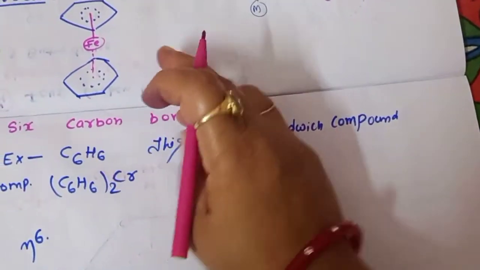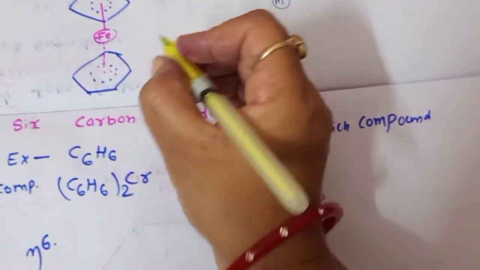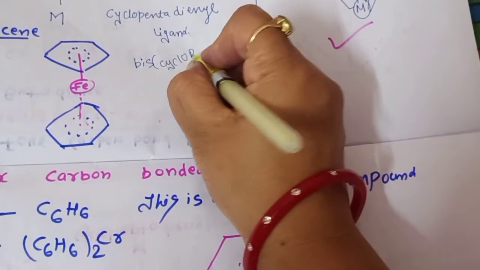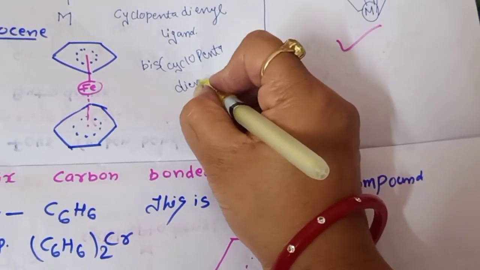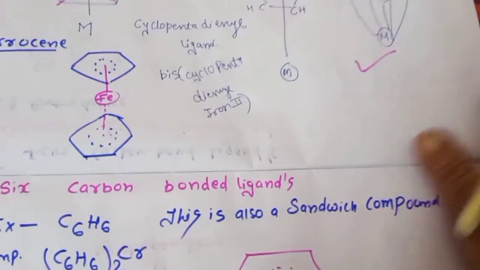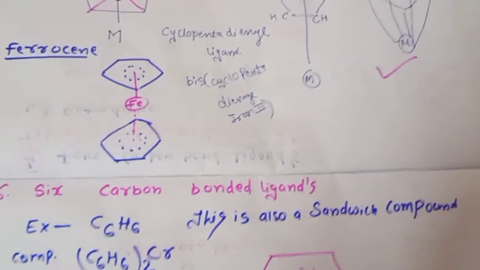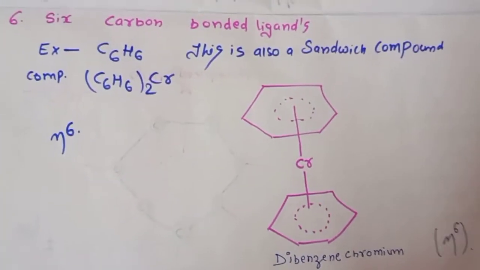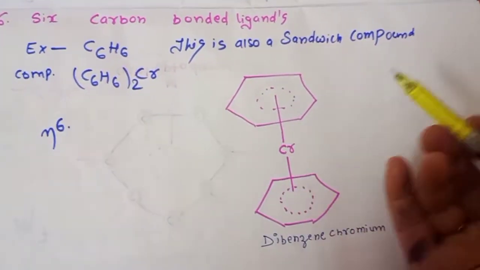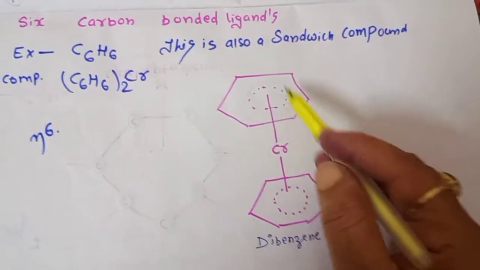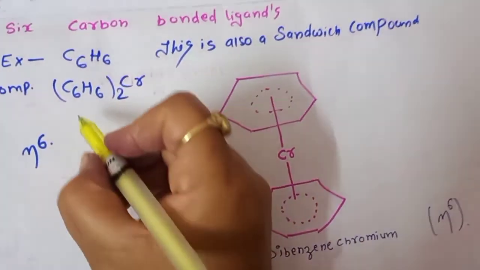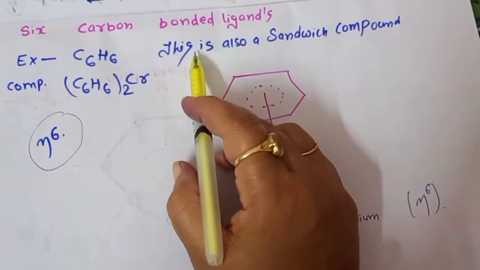So what is the IUPAC name of this compound? It is bis cyclopentadienyl iron(II). Then our common name is ferrocene. Next is our 6 carbon bonded ligand. In the 6 carbon bonded ligands, the best example is benzene. So we know that each carbon contributes for the pi delocalization, or each carbon donates the electron for the metal. So the hapticity will be eta 6, and this is also a type of sandwich compound.